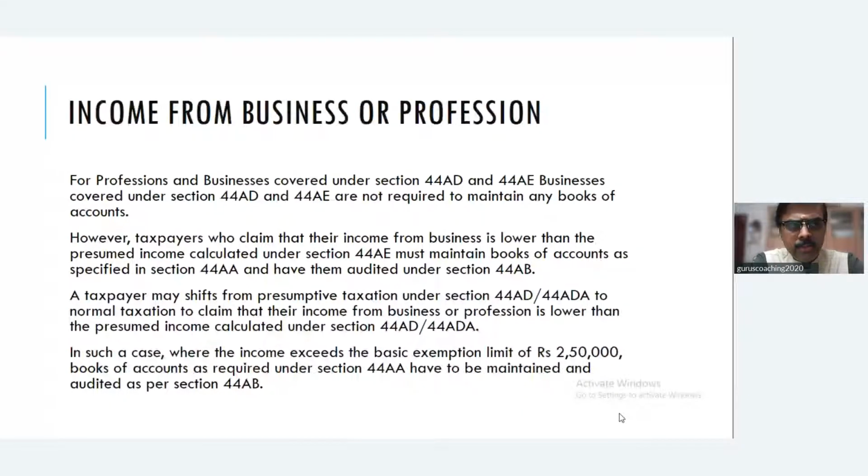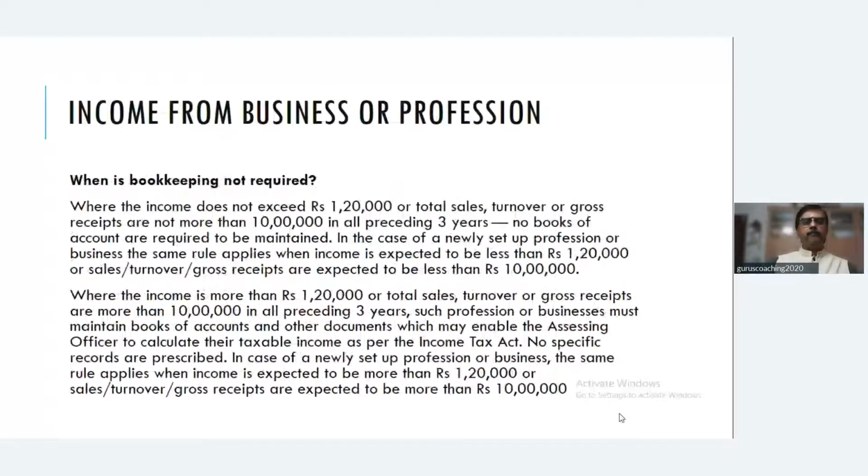But depending on the nature of your business or profession, you can decide whether to go for presumptive taxation or not. But if you opt for presumptive taxation, you have to determine income on a flat 50% basis as a profession or 8%, for example, for a business. Clear? Any doubts?